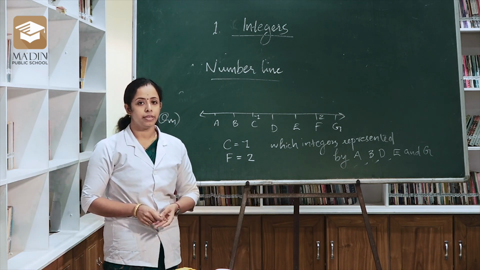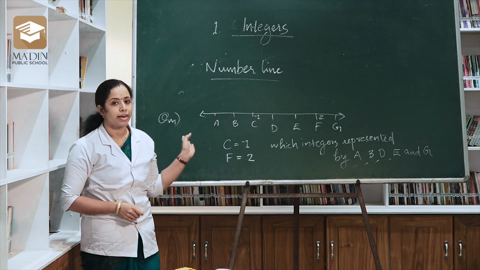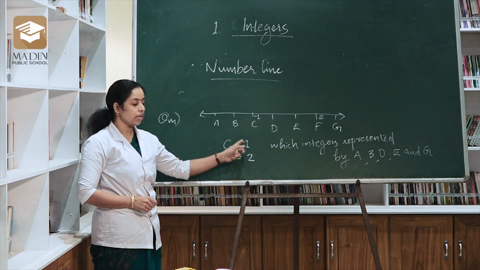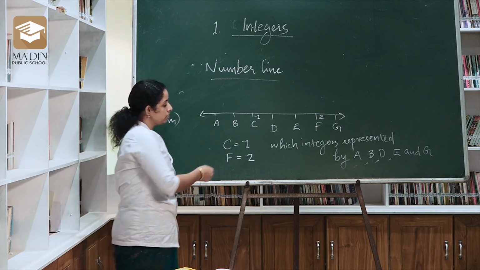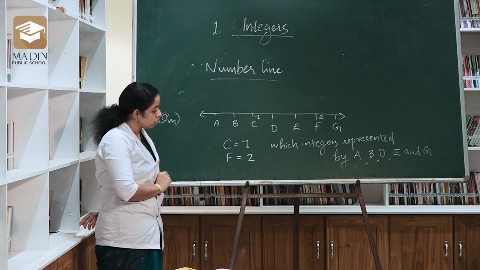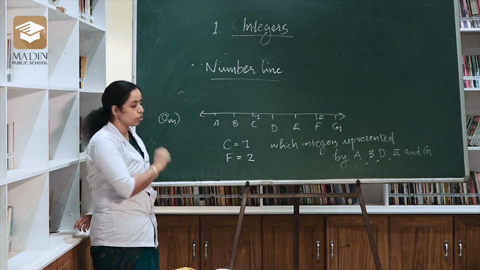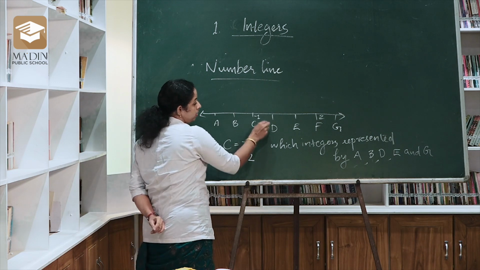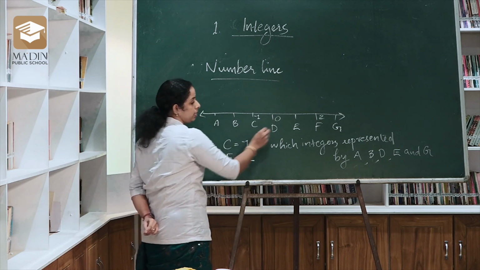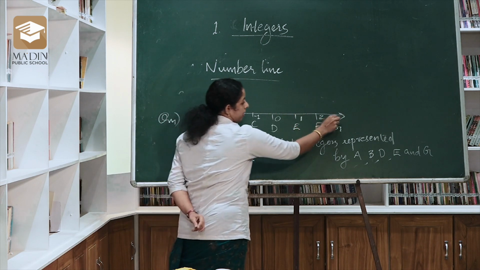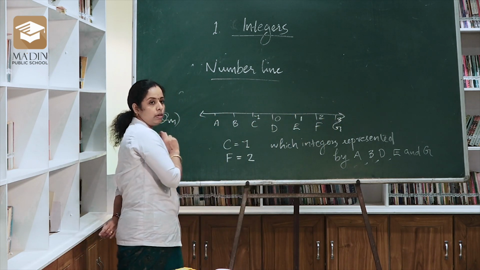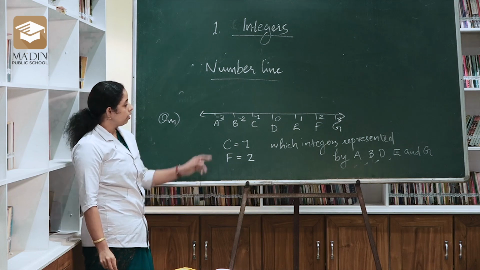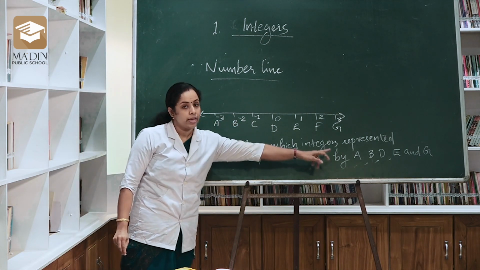I think some of you did it very fast and most of you got the correct answer. Anyway, I will explain the right answer. Okay. Here C is -1 and F is positive 2. Then what about the other letters? If C is -1, then D becomes 0, E becomes 1, G becomes 3, and what about B? B is -2, A is -3. Now we got all the right answers of every alphabet.